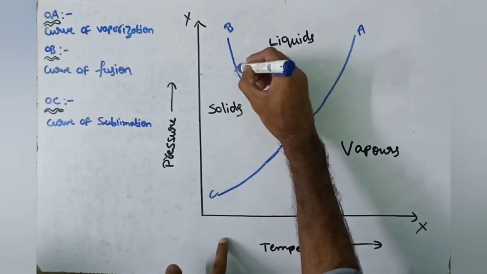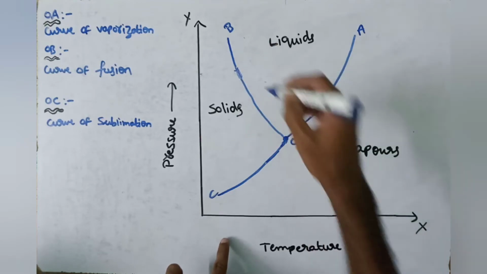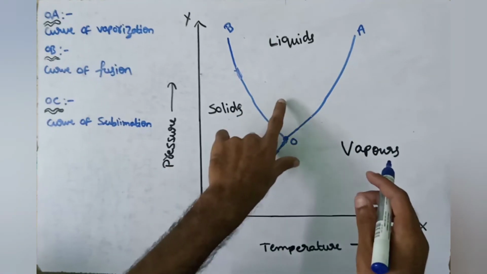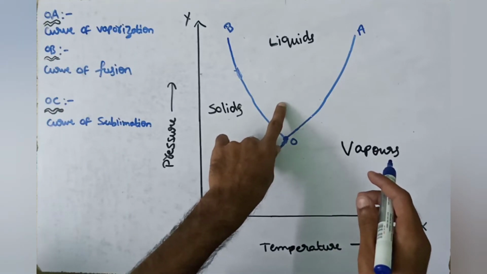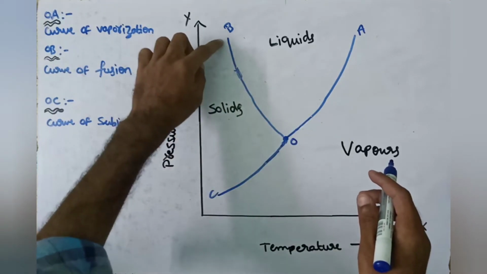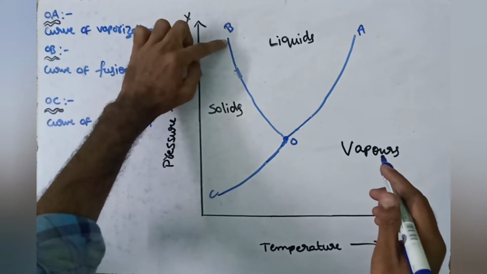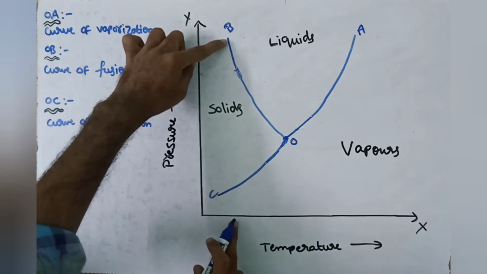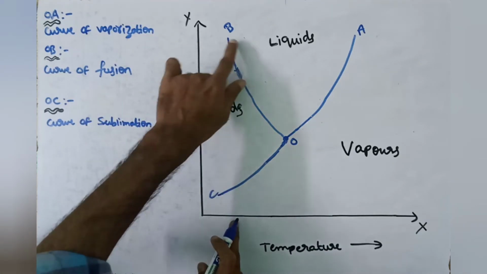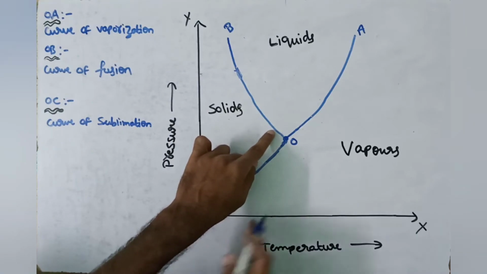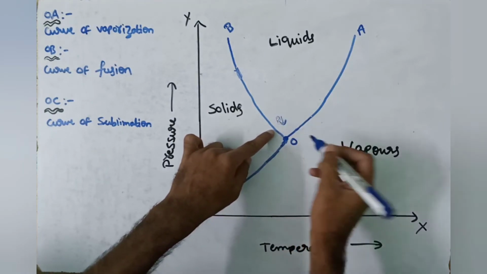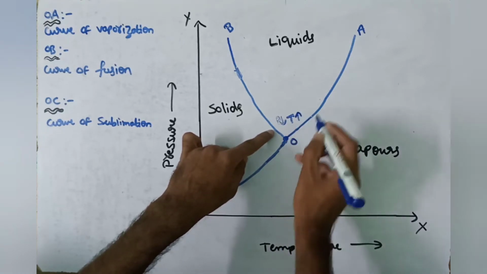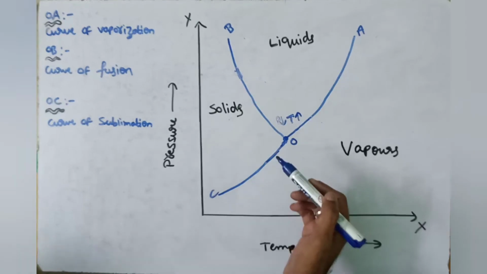And this curve tells us that we can melt solids into liquid at a very low temperature at high pressure. Here pressure is very high at this point. At high pressure, with a very low temperature increase, we convert solids into liquid. At very low pressure, here with high temperature, we can convert solid into liquid state.